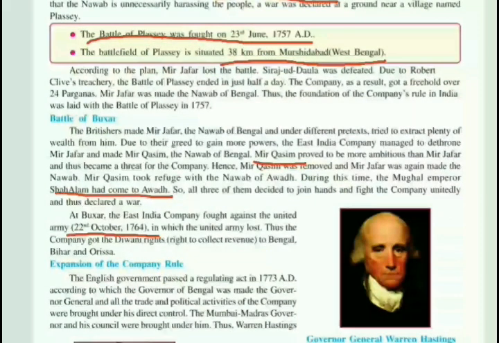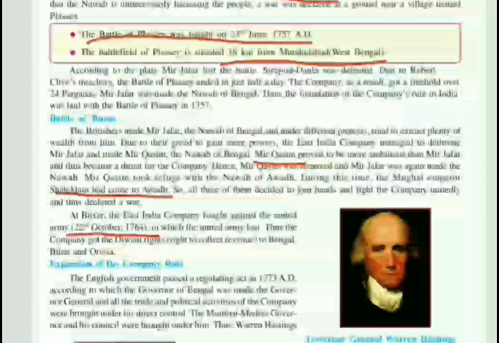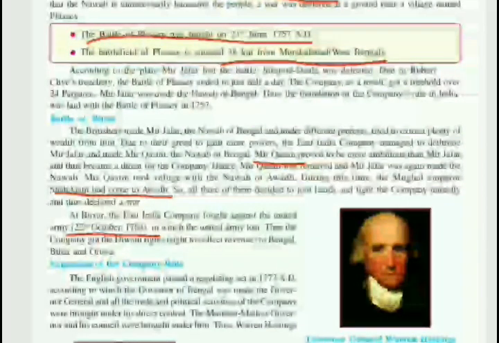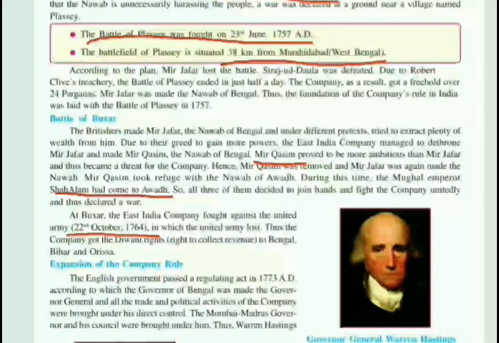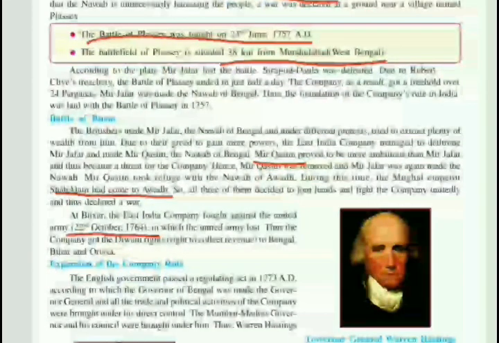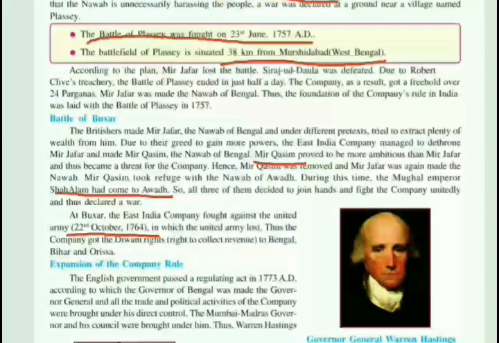Why was this battle fought? In the Battle of Plassey, the Britishers made Mir Jafar the Nawab of Bengal. Now they were trying to collect more from Mir Jafar, but he could not give all of it. So the Britishers replaced Mir Jafar and made Mir Qasim the new Nawab of Bengal. Mir Qasim was more ambitious than Mir Jafar and thus became a threat for the company. So the Britishers removed Mir Qasim and again made Mir Jafar the Nawab of Bengal.